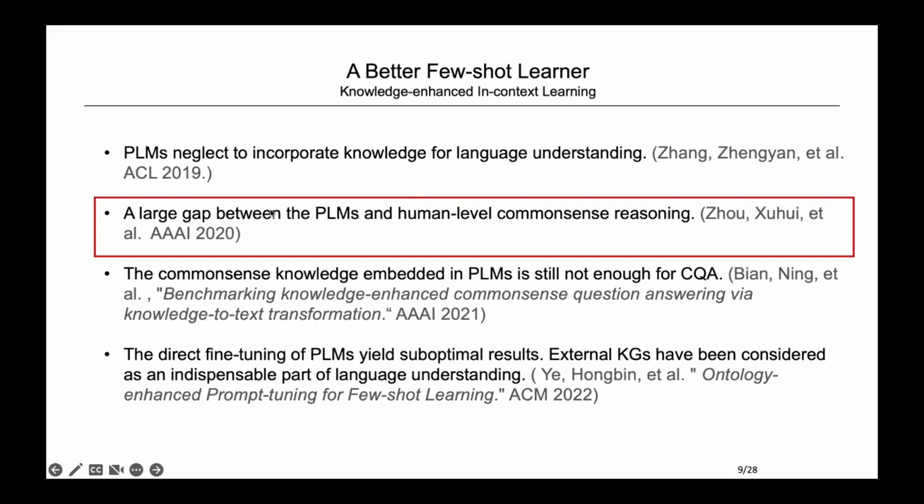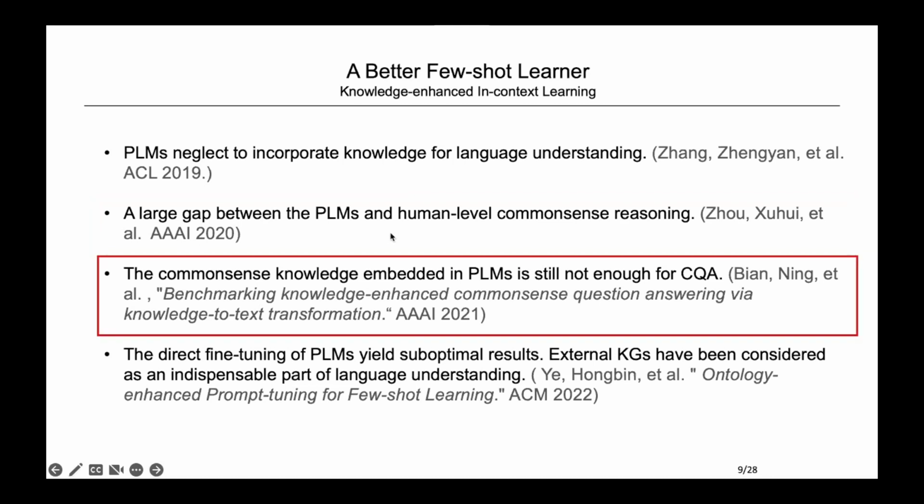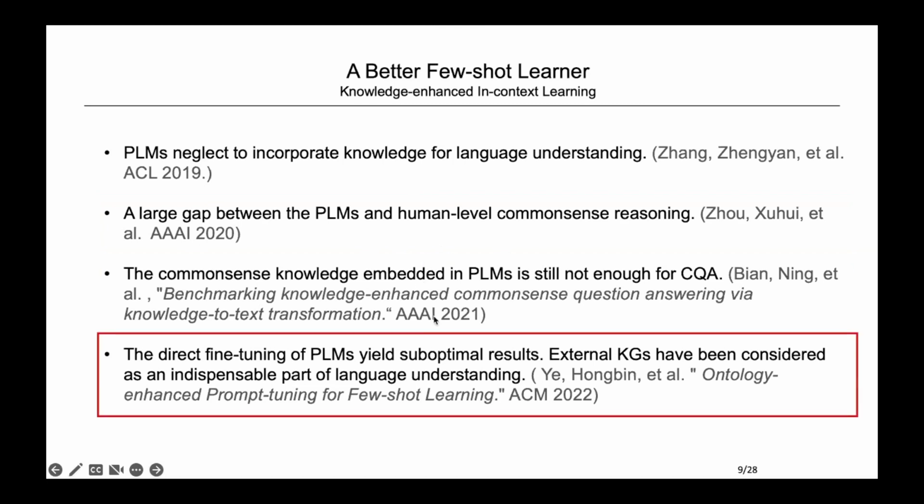According to evaluation results in 2020, there is a large gap between pre-trained language models and human-level common sense reasoning. The common sense knowledge embedded in pre-trained language models is still insufficient for common sense question answering in 2021. And direct fine-tuning of pre-trained language models yields suboptimal results according to 2022.